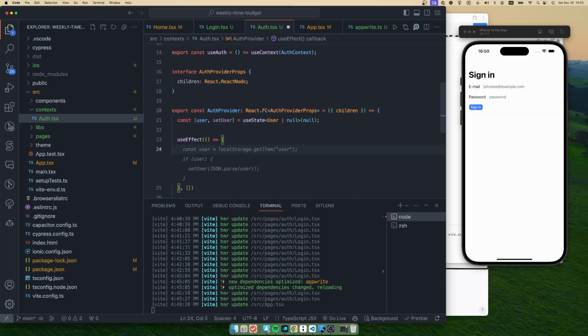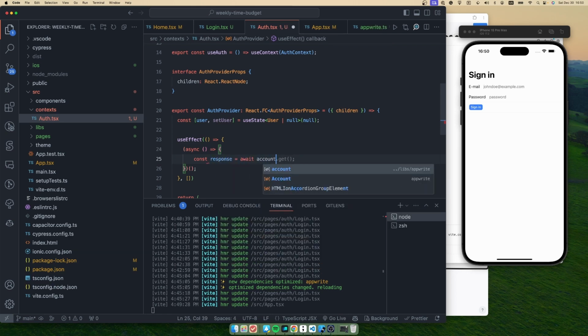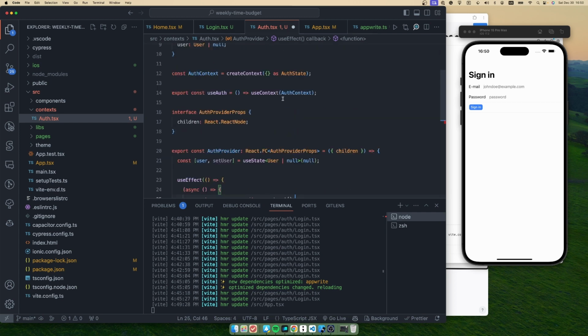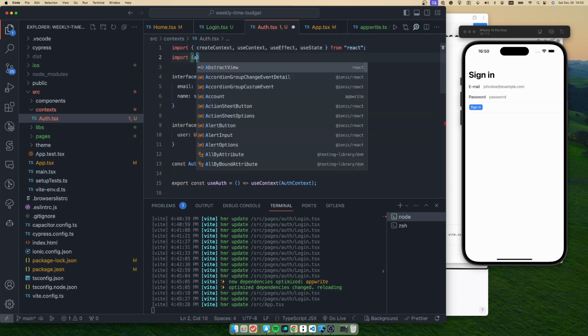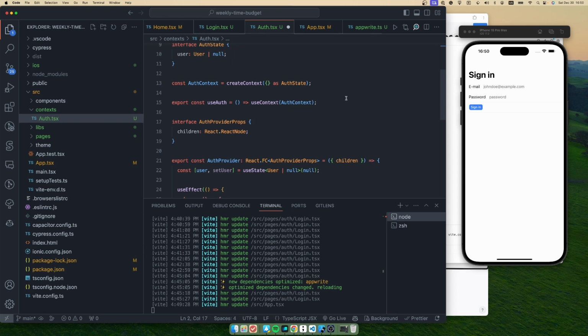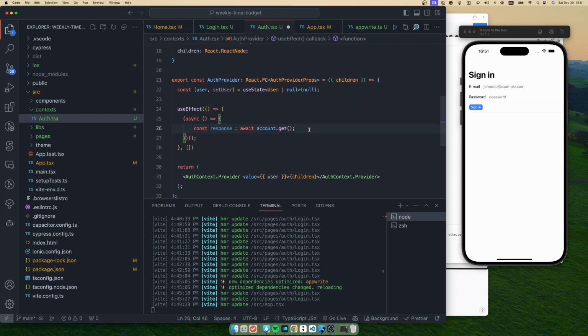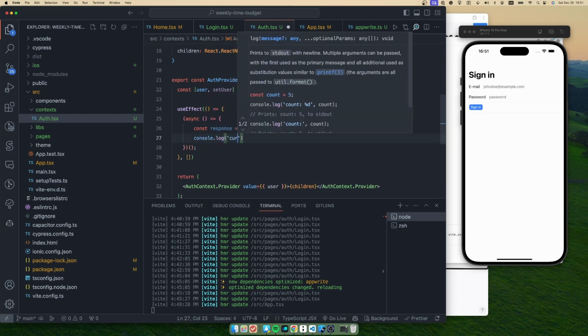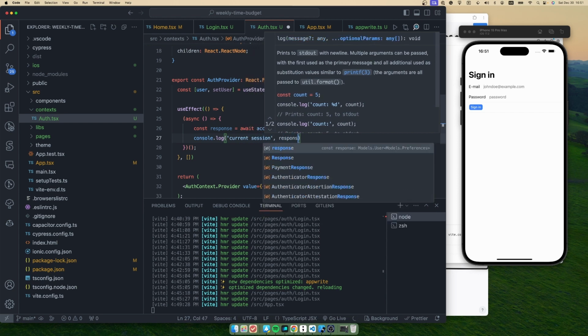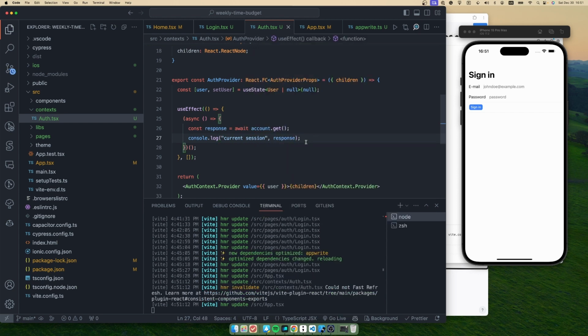So basically we're gonna run an async function here. Let's say response and account.get. We should also import the account here. Okay, let's log this response as well.